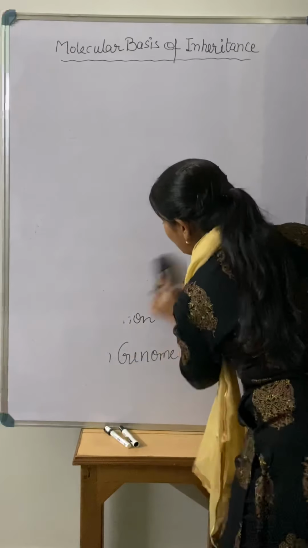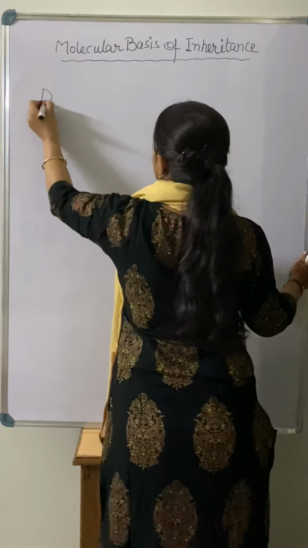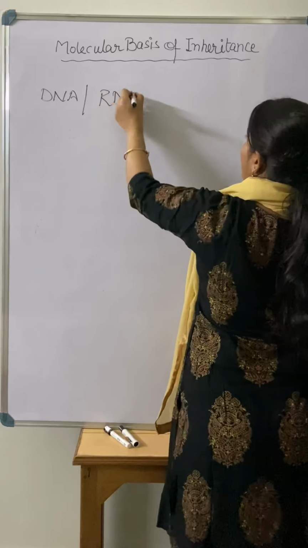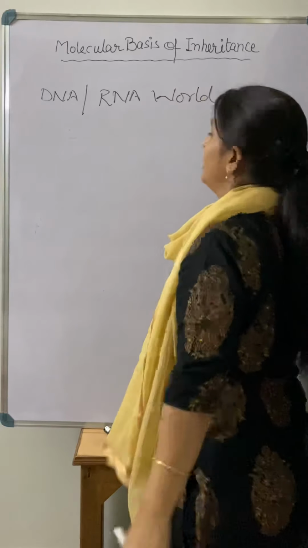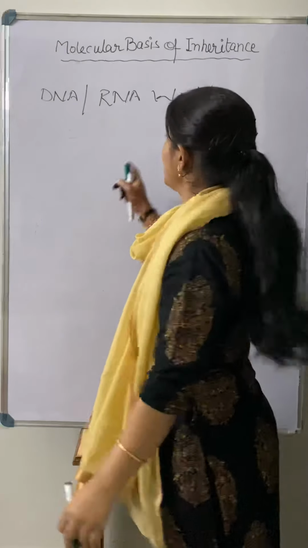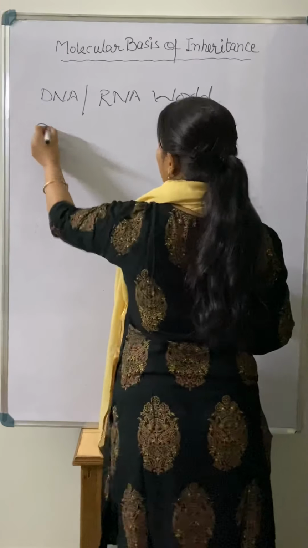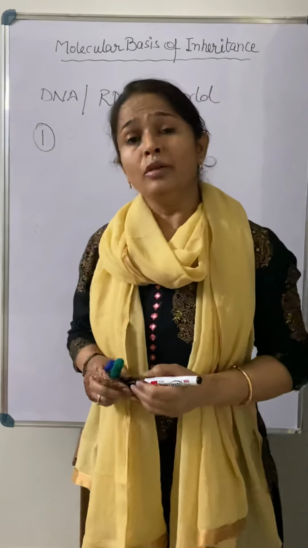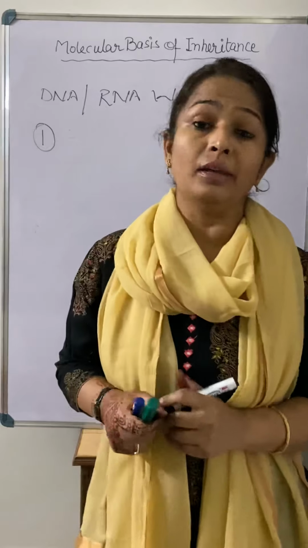When we talk about DNA and RNA, you know very well that some organisms have DNA as a genetic material and some have RNA as a genetic material. Now the point is, how many criteria or characteristics are there for any chemical or substance to be a genetic material?